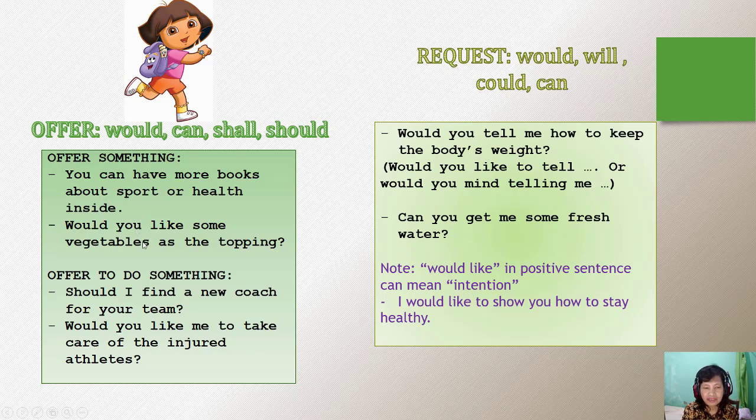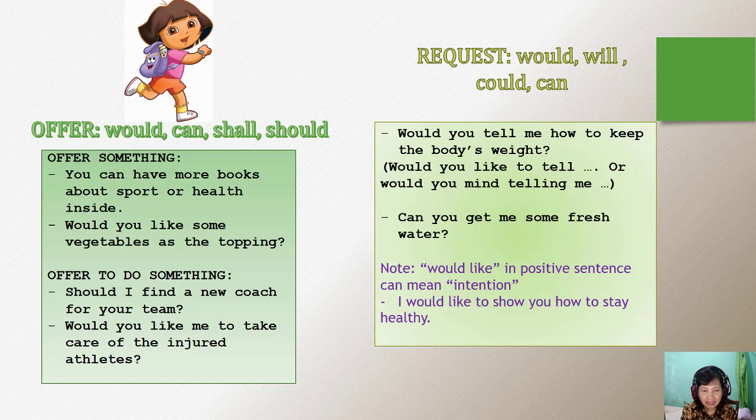Would you like some vegetables as the topping? So the first person offers vegetables. Should I find a new coach for your team? Here surely the first person offers a favor to help, that is to find a new coach.